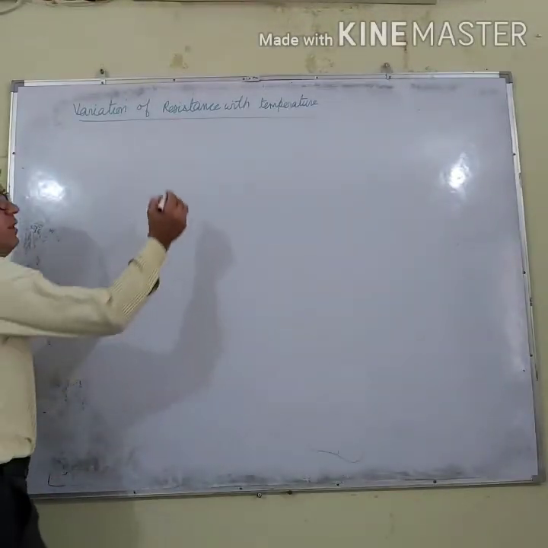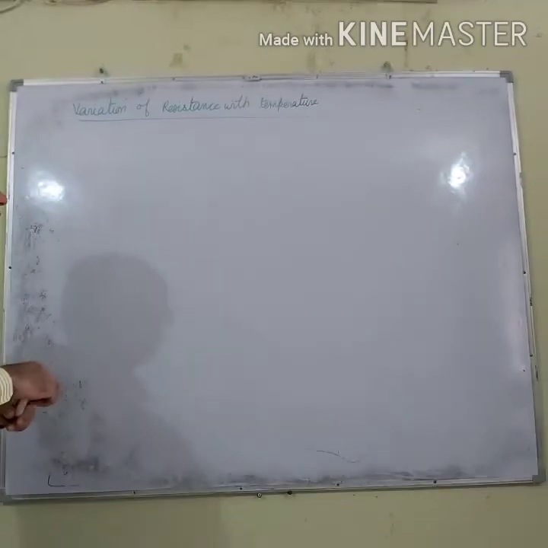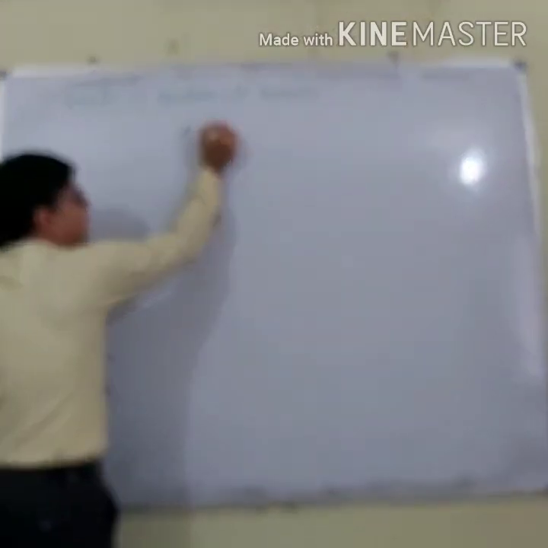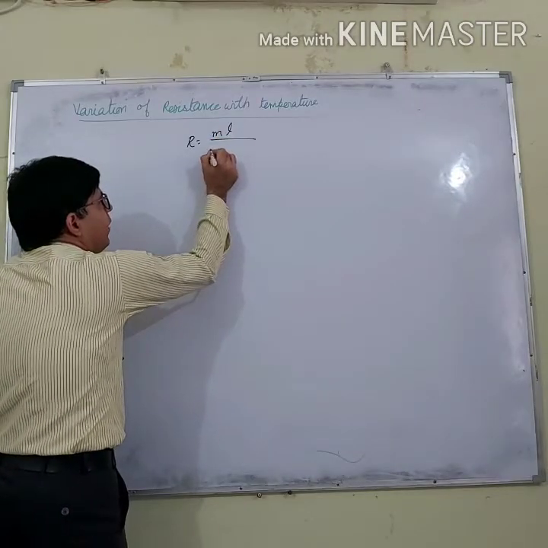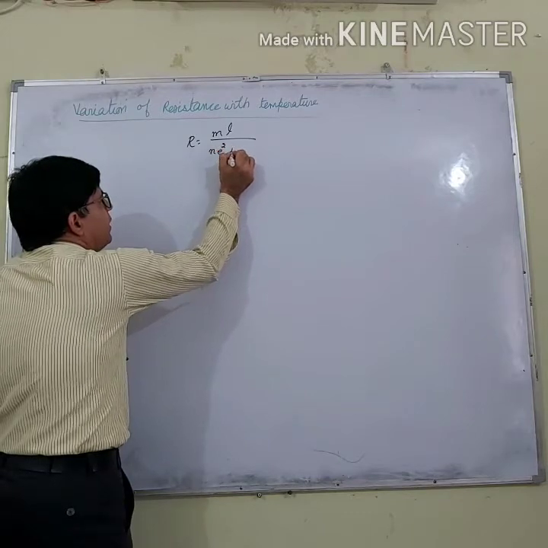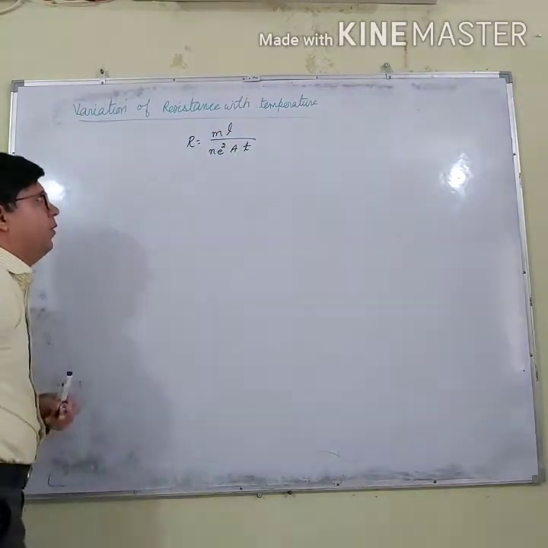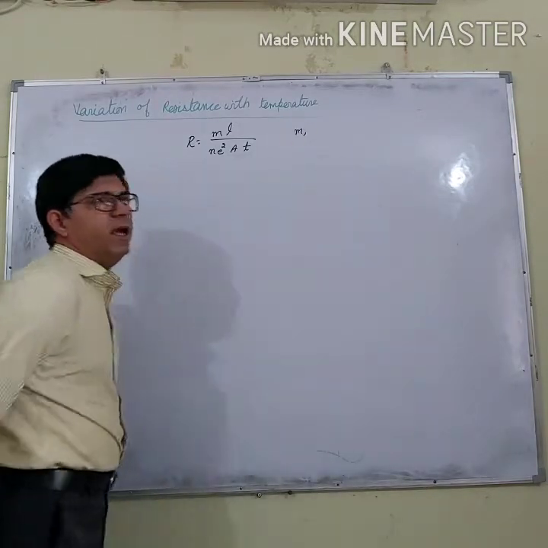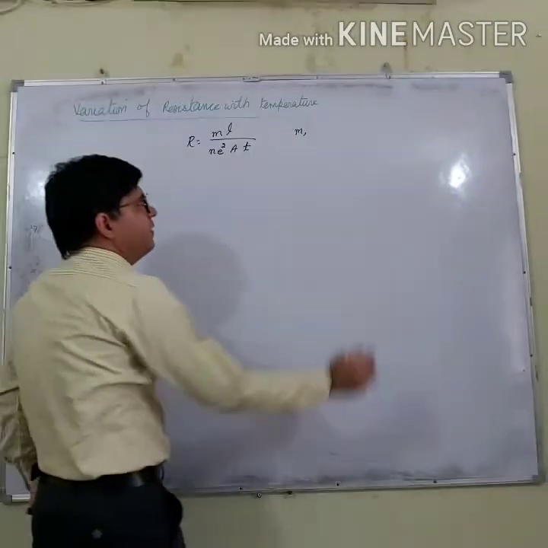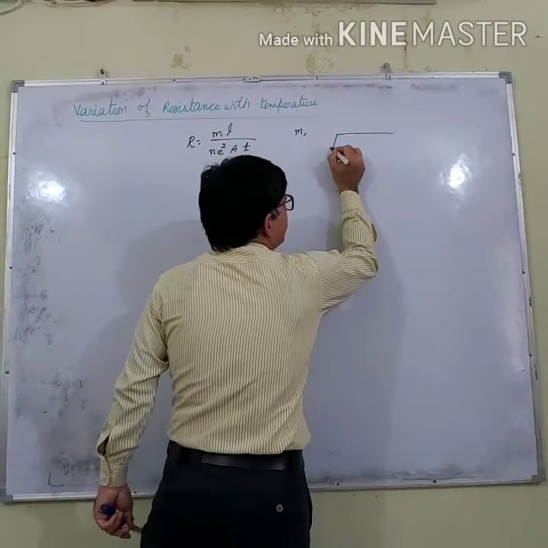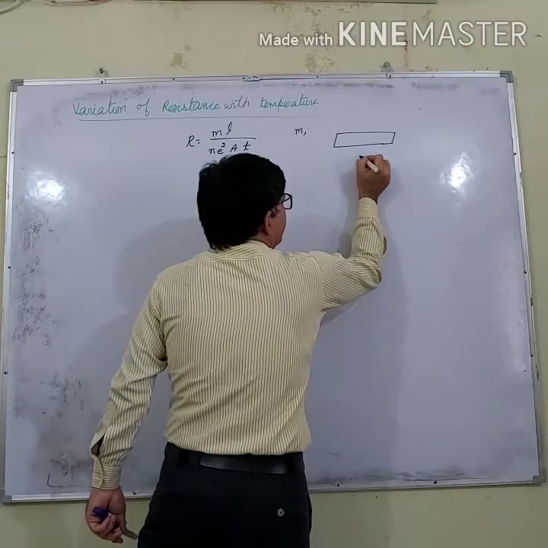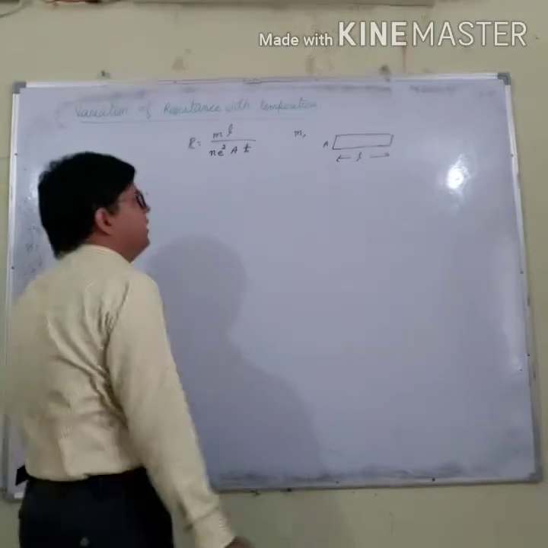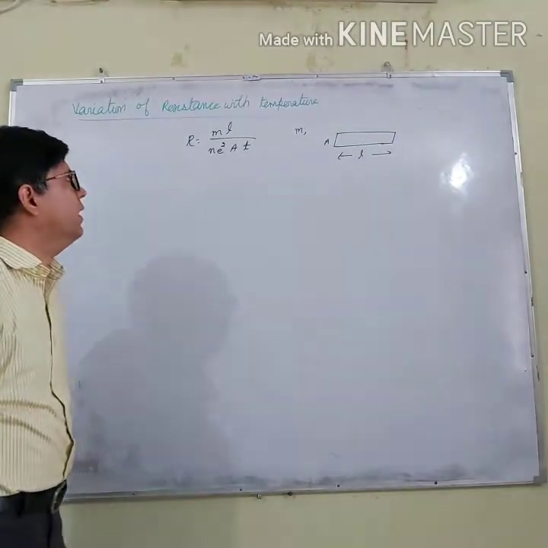We have done this expression: the resistance of a conductor is given by R = mL divided by ne²Aτ. What is m? m is the mass of the current carrier. And what is L? L is the length of the conductor. If this is the conductor, then its length is L. And what is A? A is its area of cross section, and e is the charge on the electron.